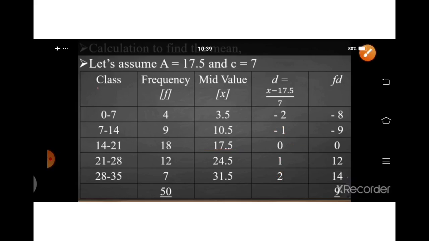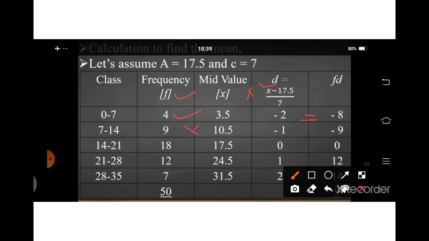Now, we have to find out FD. For finding FD, we have to multiply F into D. F is 4 here, and D is minus 2. 4 into minus 2 equals minus 8. 9 into minus 1 equals minus 9. 18 into 0 equals 0. Here pay attention: some students make a mistake, they write 18 instead of 0. If you multiply any number by 0, you will get 0.